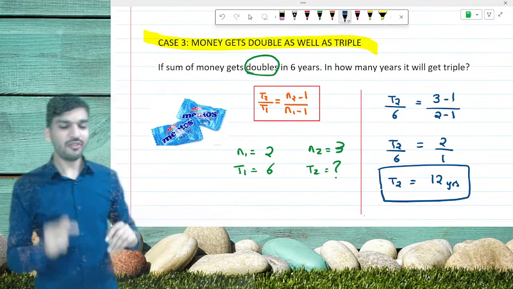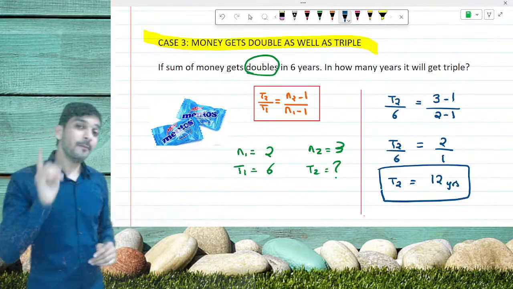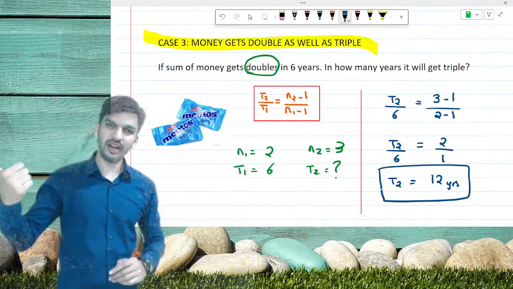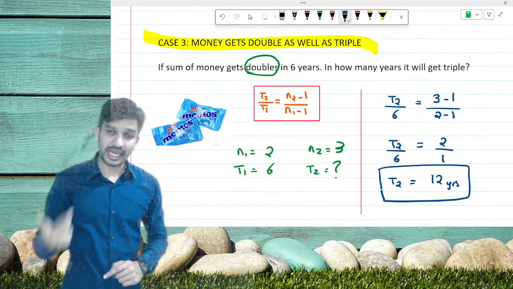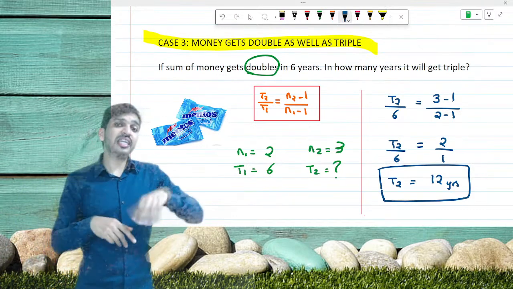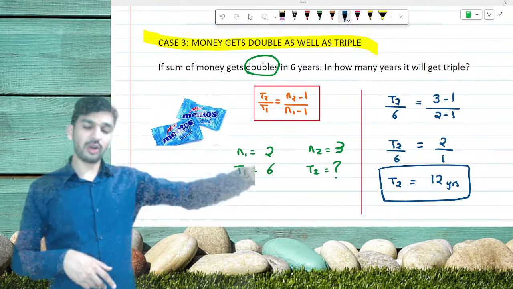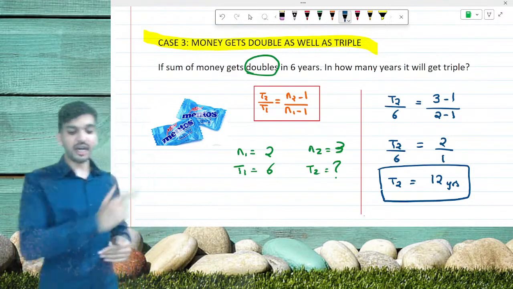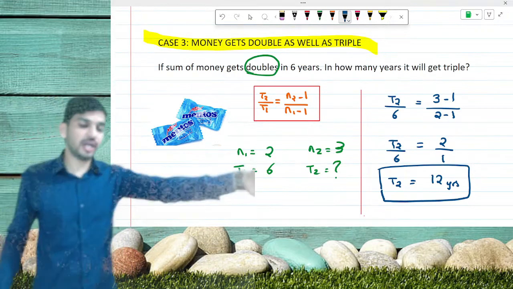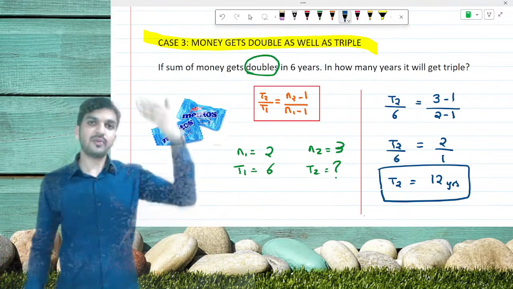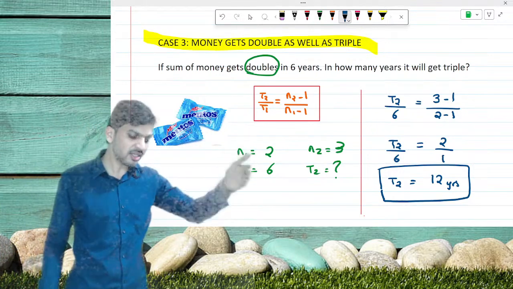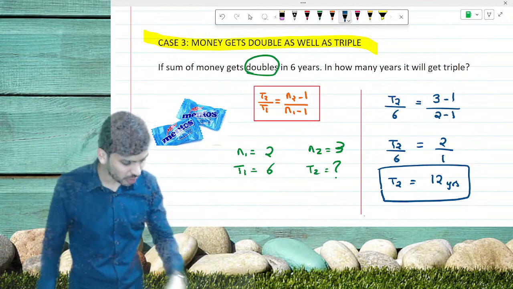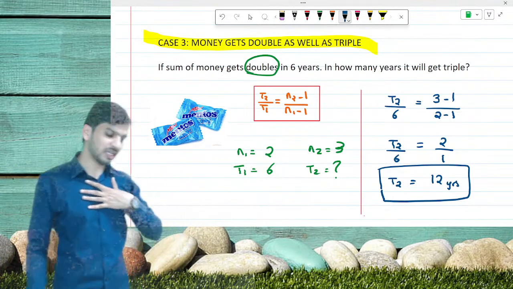Okay, all of you. The first type, that is simple interest, contains 3 types. The first type was the formula one, PRT divided by 100. Second type, where the money is getting doubled, tripled, or 4 times or 5 times, R is equal to N minus 1 upon T. Here the money is getting doubled as well as tripled, so T2 upon T1 is equal to N2 minus 1 upon N1 minus 1. I hope all of you understood this very clearly.